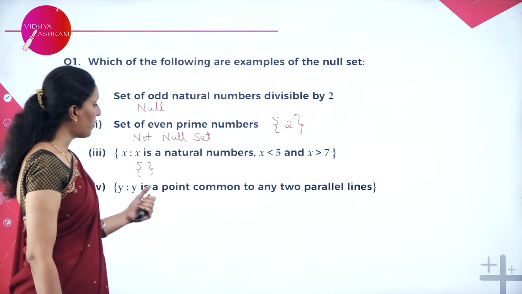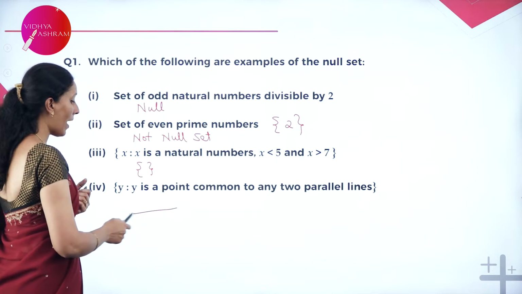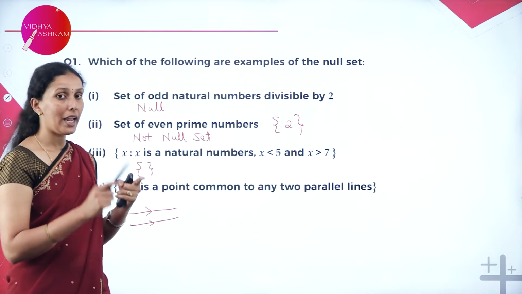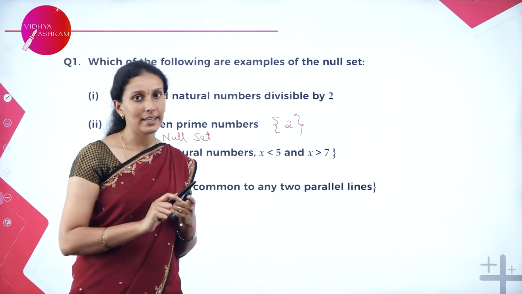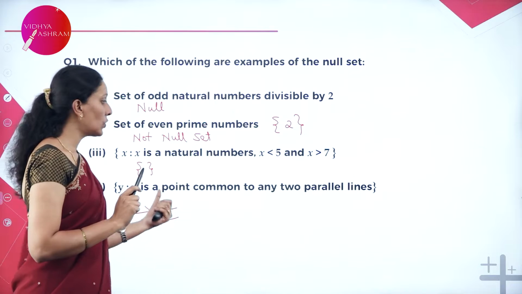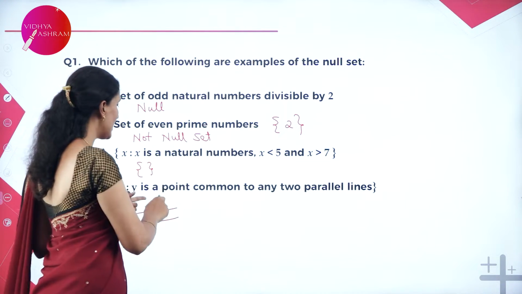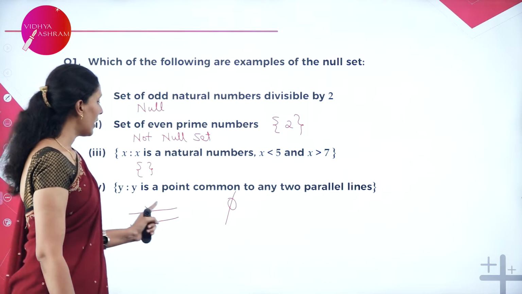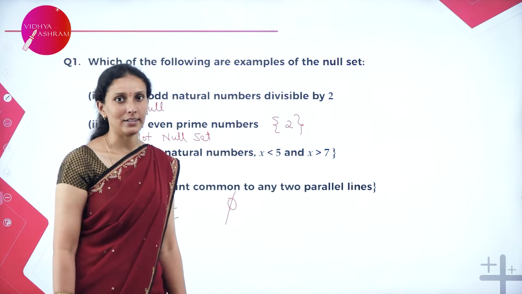Next, y is a point common to any two parallel lines. We know that two parallel lines never intersect each other. If we say an intersecting line, there should be a common point of intersection. But parallel lines do not intersect each other, therefore they do not have any common points. Hence, this is also an example for null set. Therefore, a set of point common to any two parallel line is a null set.